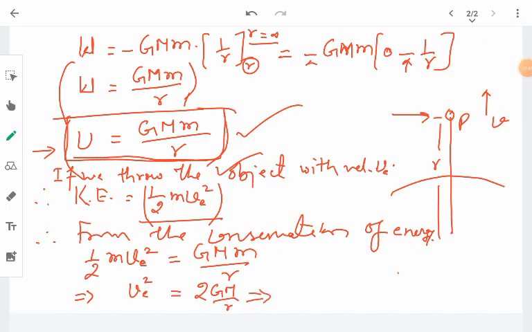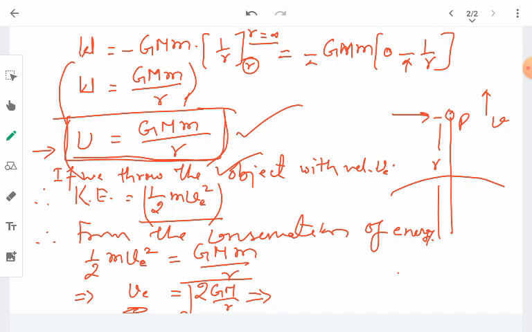And taking the square to the other side, we get a square root on the right hand side. So this will be the escape velocity from a certain height R. With this velocity, if an object is thrown, this will be the minimum velocity. We need not throw the object with a velocity higher than this. This is the minimum velocity with which, if an object is thrown from point P at a distance R, it will never come back to the surface of the earth. It will be sufficient to overcome the gravitational pull of the earth.